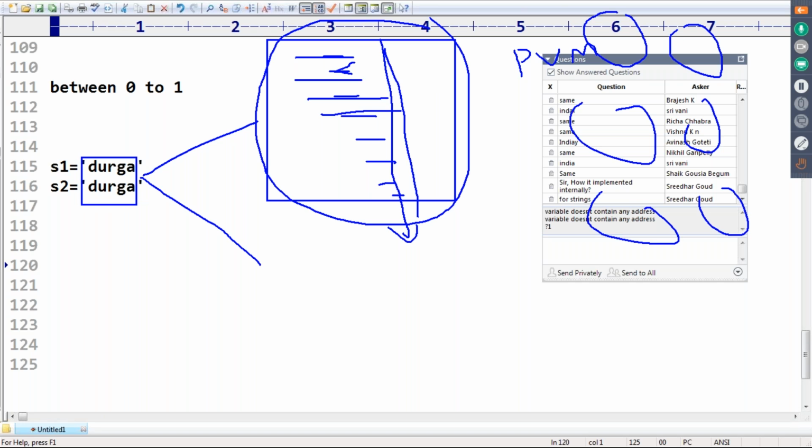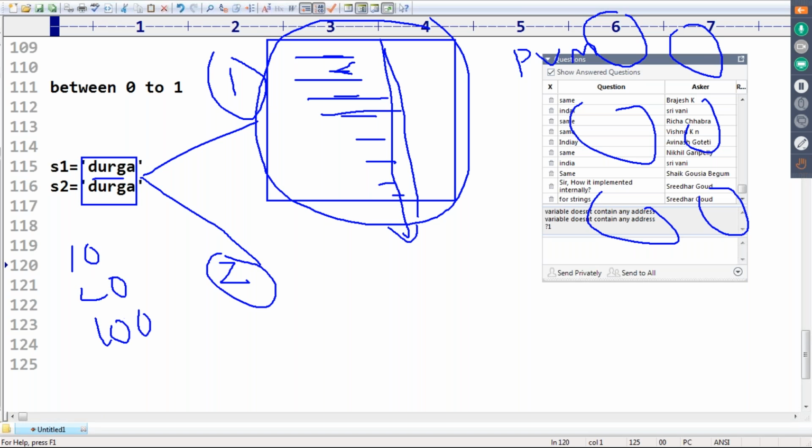This is one approach Python people may have followed. Second approach: in any Python program, the number of string literals may be 10 or 20 or 1000 or 10,000, very few. Even if they seem different, how many different objects are required is hardly 10 or 20. In any project you can consider 10, 20, 30 or 40, something like that.